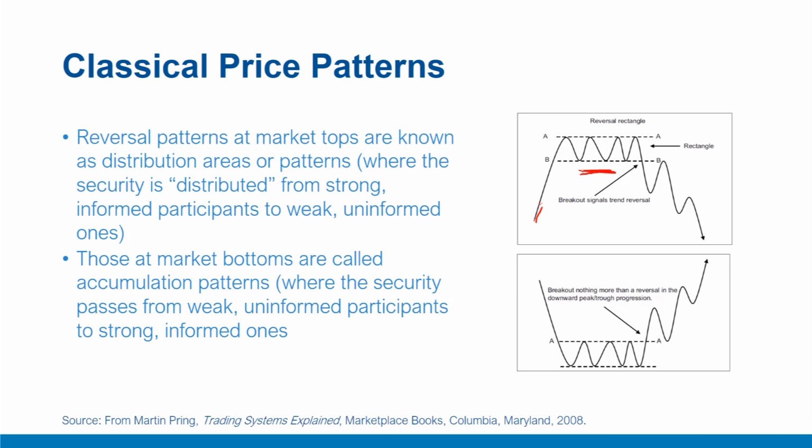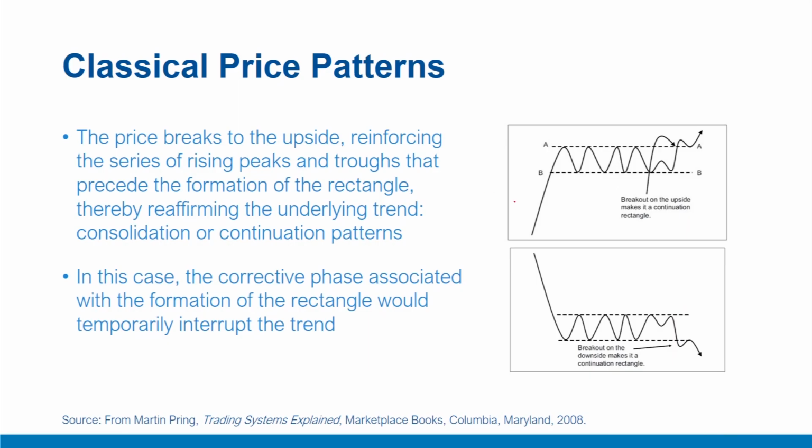So this is the distribution pattern where security moves to weak uninformed hands and therefore prices fall, and here you can say this is an accumulation pattern where security passes from weak and uninformed participants to strong informed participants and therefore this kind of rise in prices, strengthening of prices. Notice in the diagram here the prices break to the upside, reinforcing the series of rising peaks and troughs that precede the formation of a rectangle.